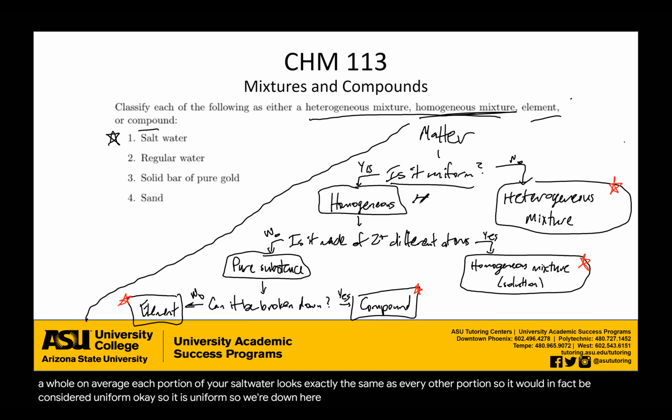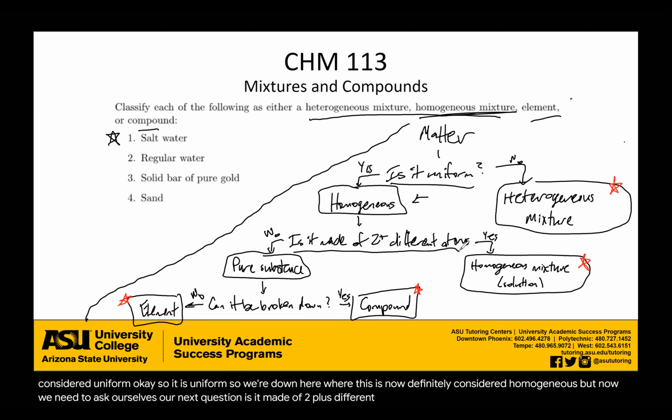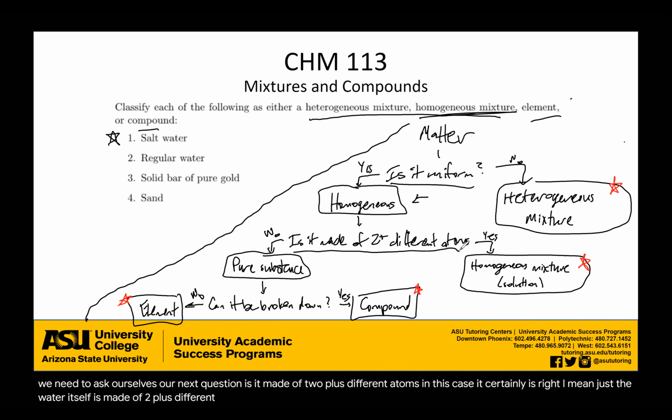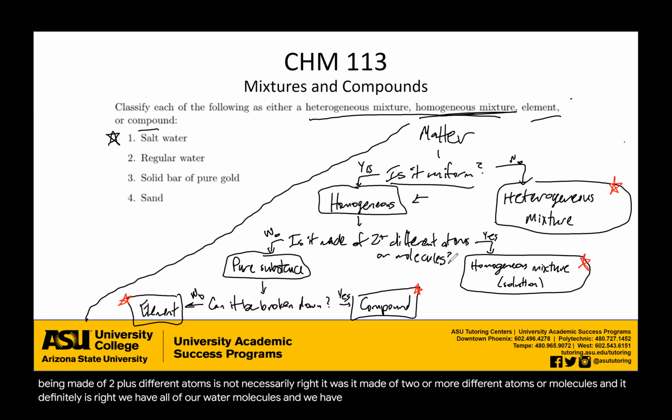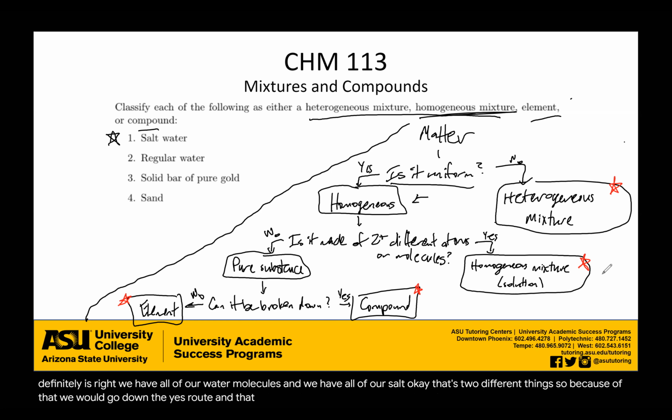So we're down here where this is now definitely considered homogeneous. But now we need to ask ourselves our next question. Is it made of 2+ different atoms? In this case, it certainly is, right? I mean, just the water itself is made of 2+ different atoms. Sorry, I should really specify 2+ different atoms or molecules. So is it made of 2 or more different atoms or molecules? And it definitely is, right? We have all of our water molecules and we have all of our salt. Okay, that's 2 different things. So because of that, we would go down the yes route, and that means that we have a homogeneous mixture.